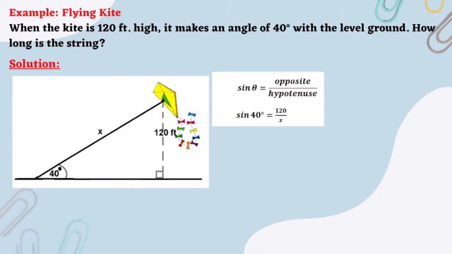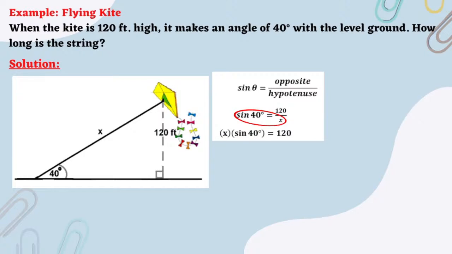Now, solving for x or the unknown, we do cross multiplication. So, sine 40 degrees times x is equal to x times sine 40 degrees. And we now have x times sine 40 degrees is equal to 120.